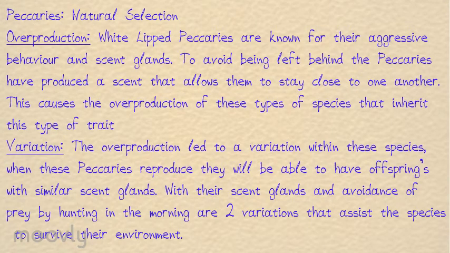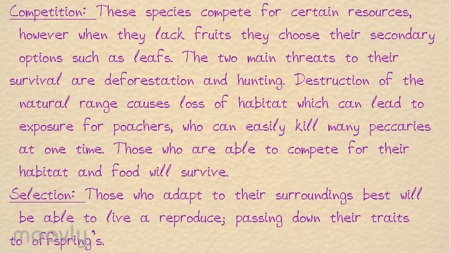Competition: these species compete for certain resources. However, when they lack fruits, they choose secondary options such as leaves. The two main threats to their survival are deforestation and hunting. Destruction of the natural range causes loss of habitat, which can lead to exposure to poachers, who can easily kill many peccaries at a time. Those who are able to compete for the habitat and food will survive. Selection: those who adapt to their surroundings best will be able to live and reproduce, passing down their traits to offspring.